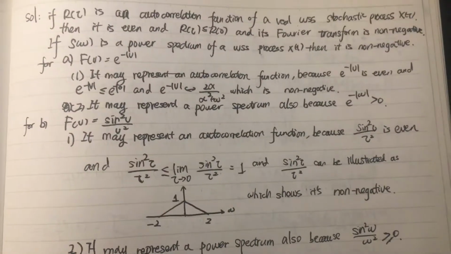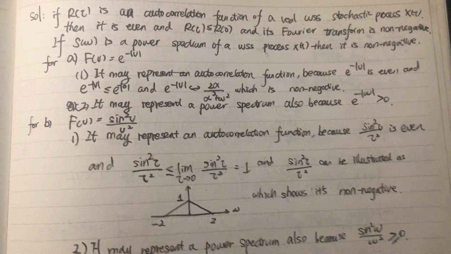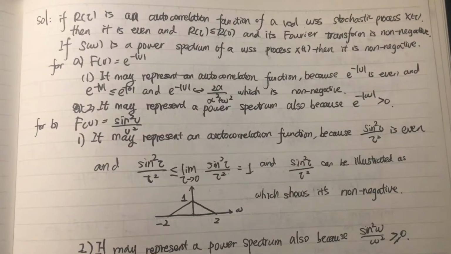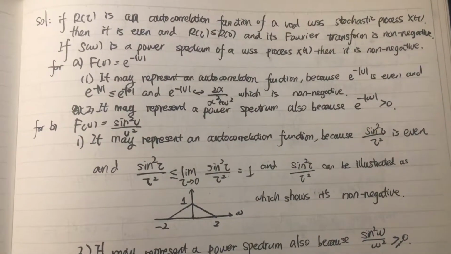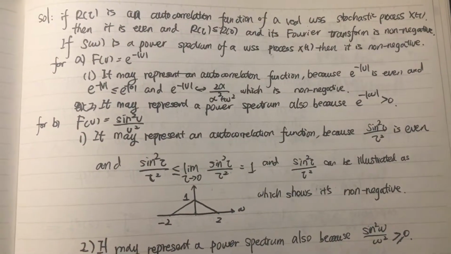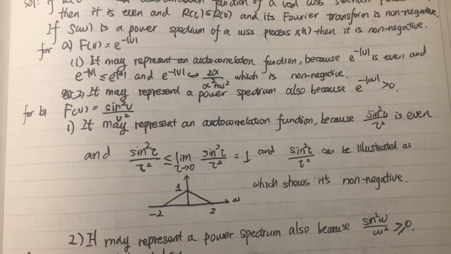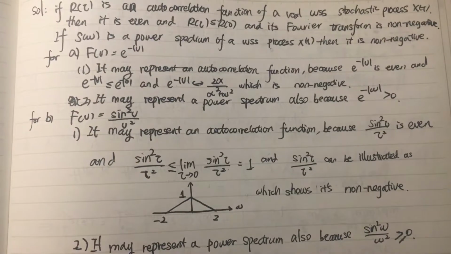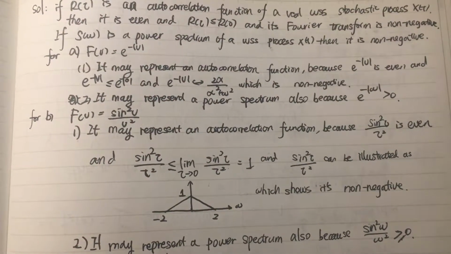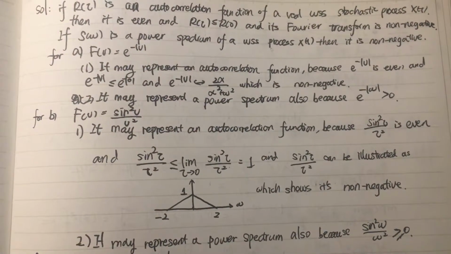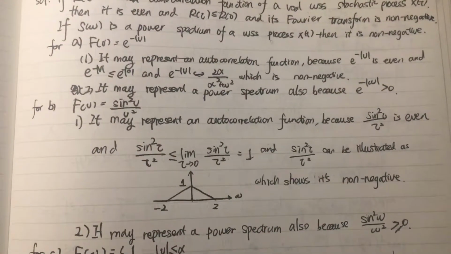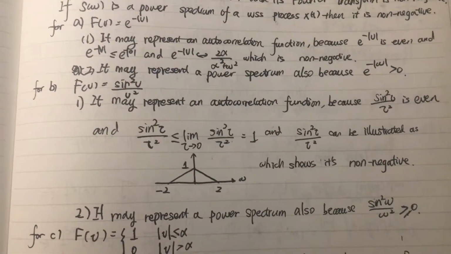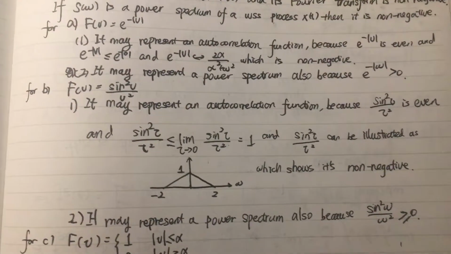So it satisfies the conditions for R(tau) to be a real WSS stochastic process. It also may represent a power spectrum because e^(-|omega|) is larger than 0, which is non-negative. So it's proved.